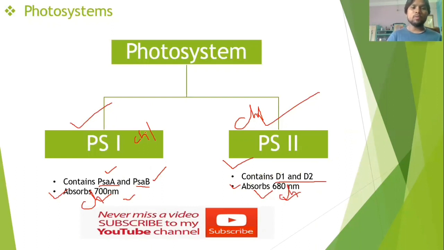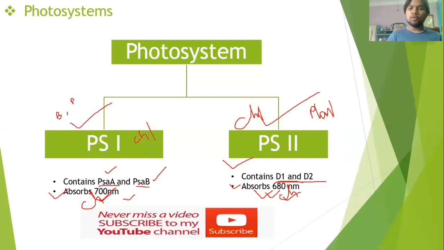PS1 you can see in bacteria as well as in higher plants, but PS2 you can see only in higher plants. It is not present in bacteria or other exceptional organisms that can do photosynthesis, like bacteria which have bacteriochlorophyll. So photosystems are of two types, PS1 and PS2. PS1 absorbs 700 nanometer maximum, PS2 absorbs 680 nanometer, with the difference being in the proteins.